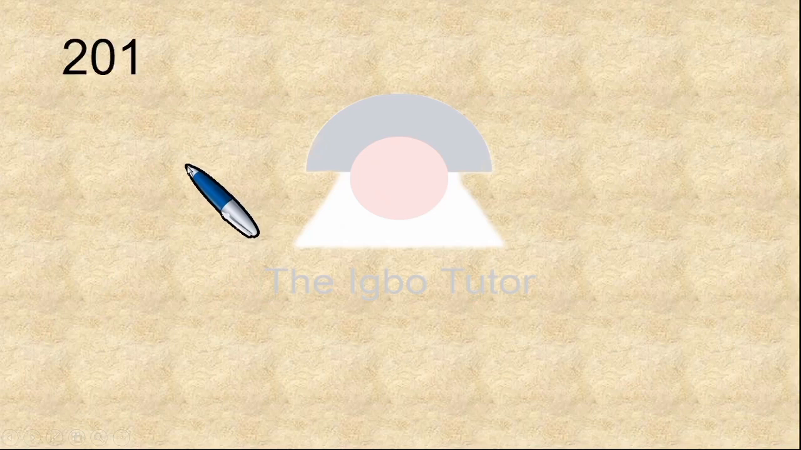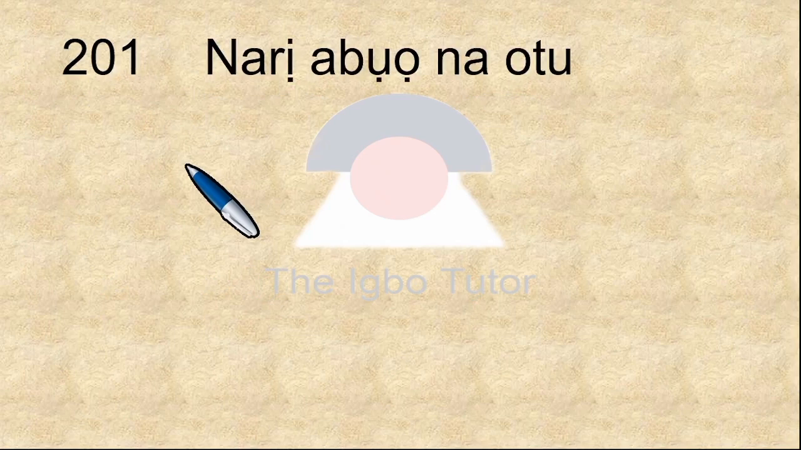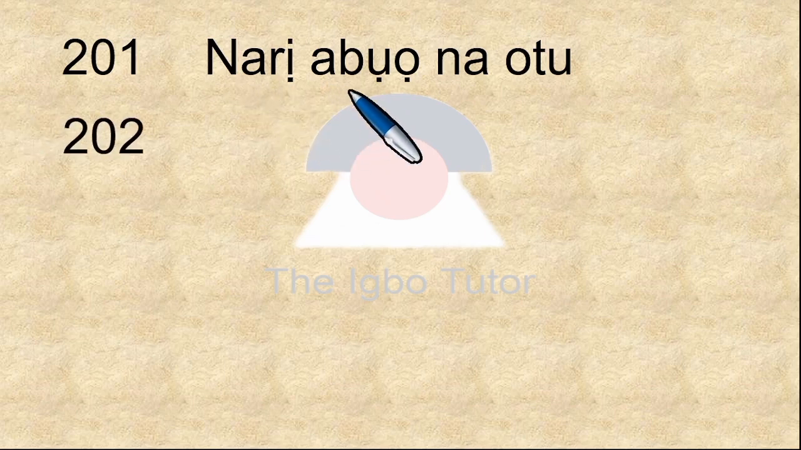We begin with 201, which is narị abụọ na otu. Of course, you remember that narị is 100, abụọ is 2. So narị abụọ is 200. Na means and. Then otu, 1. So 100 in 2 places and 1. That is 201. So we continue that way.